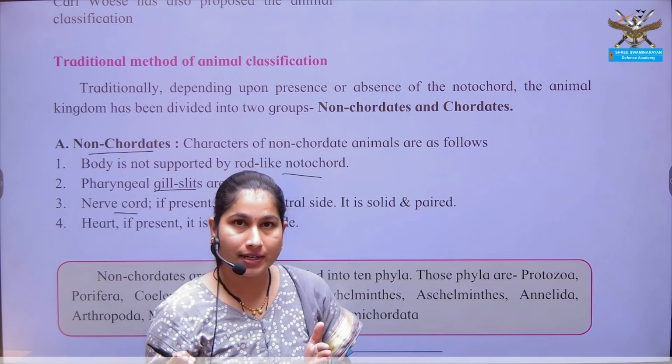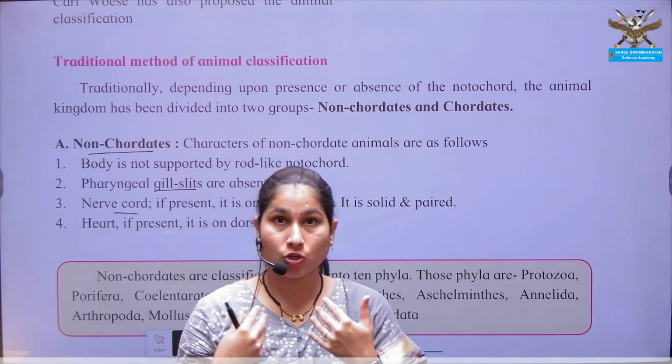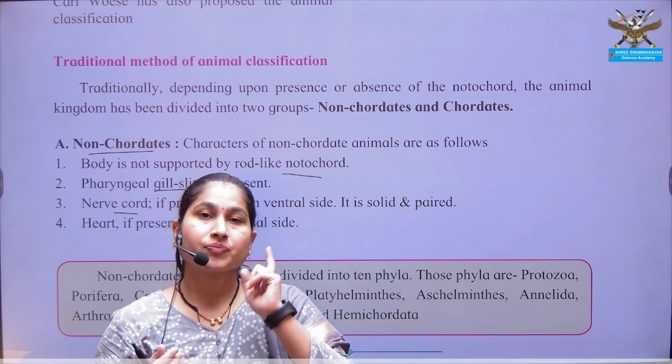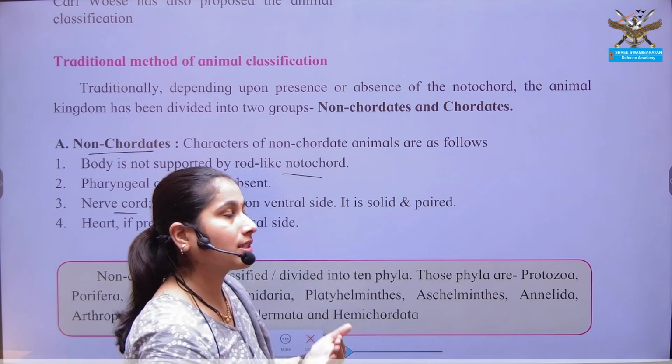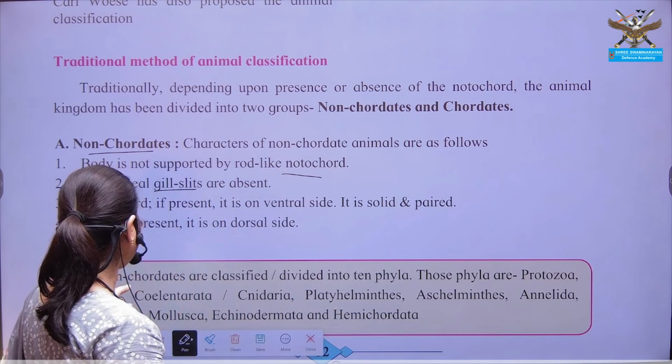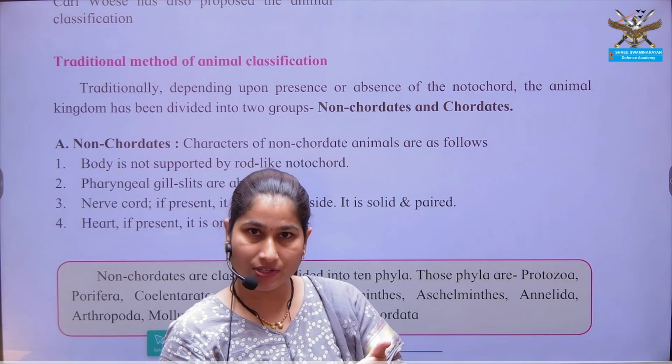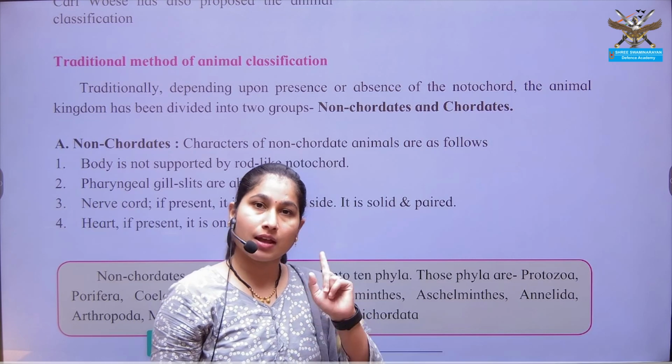And the specific character of chordate, like humans, we have our respiratory system on the ventral side and our nervous system on the dorsal side, that is back side. Okay, just on the presence of the nerve cord, notochord and pharyngeal gill slits, the organisms are classified.